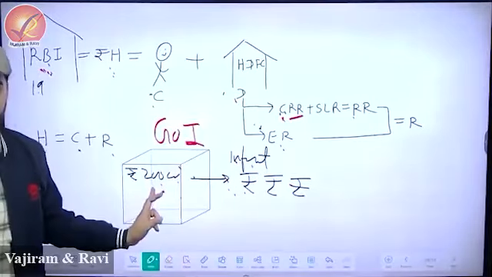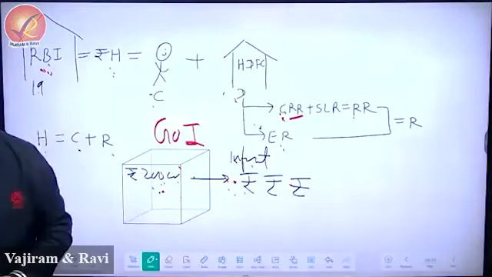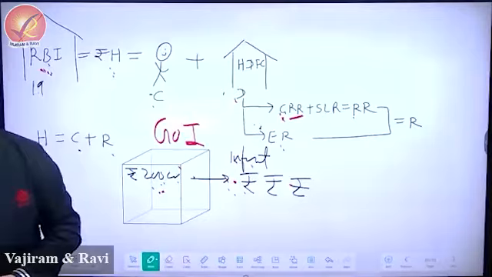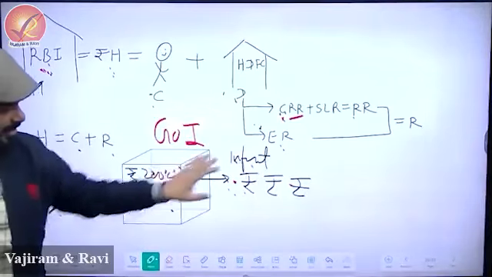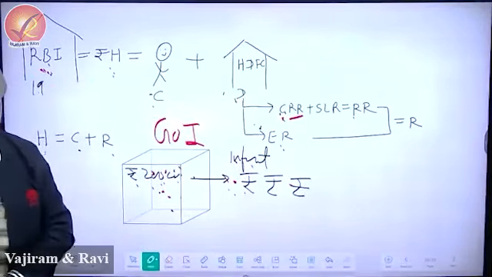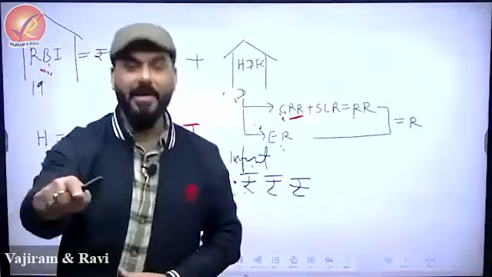So earlier the promise was, I will give you gold, I'll give you dollars. Now the promise is, I have 200 crore worth of money. I'll tell you the reason for 200 crore. I have 200 crore worth of something as a safety net. On the basis of that, I'm going to print infinite currency. What is the assumption here? That the situation will never arise.